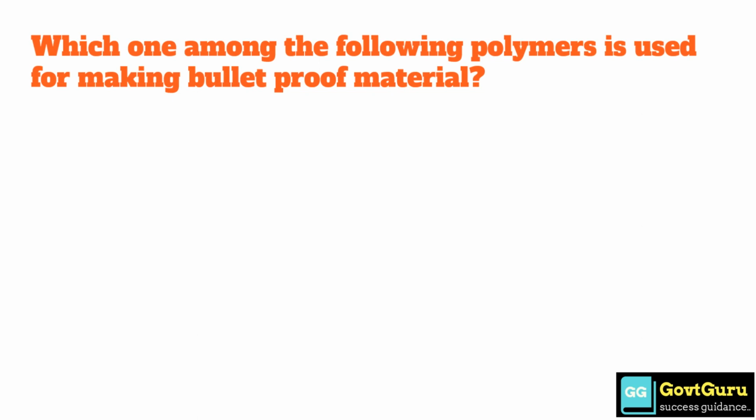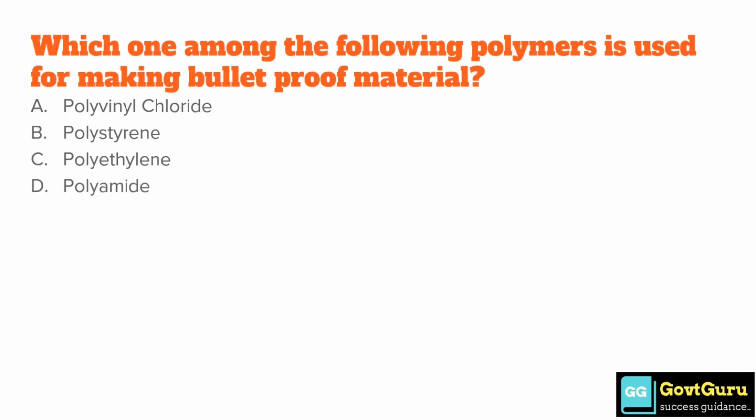Which one among the following polymers is used for making bulletproof material? Option A polyvinyl chloride, option B polystyrene, option C polyethylene, option D polyamide. Answer is option B polystyrene.